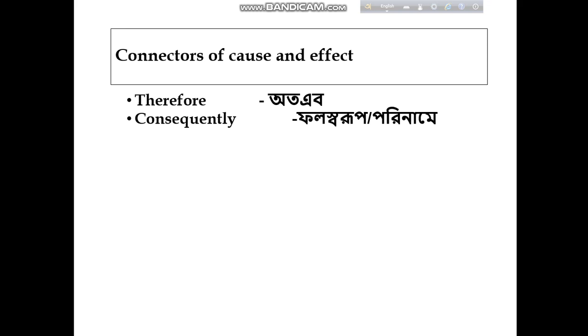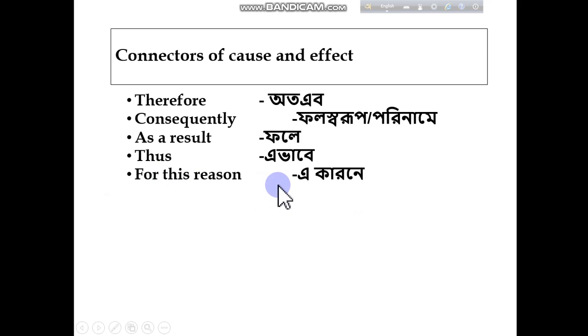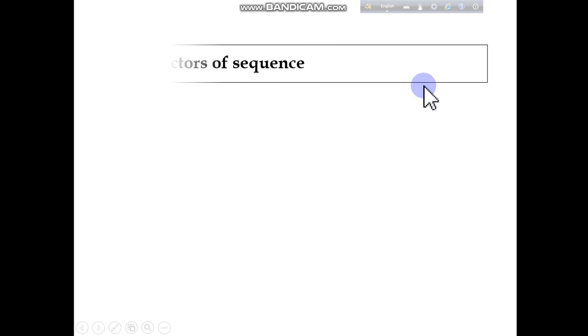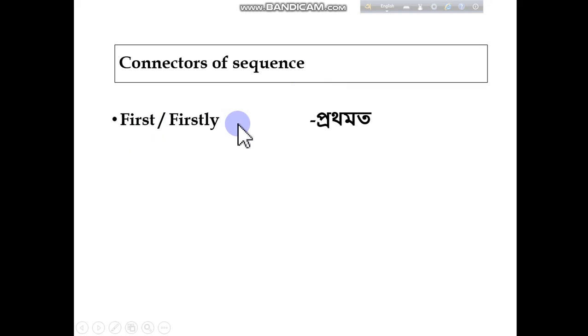Here you can see connectors of cause and effect. You must write it down. Therefore, consequently, as a result, thus, for this reason, because of, in order to, so that. Here you can see connectors of sequence.